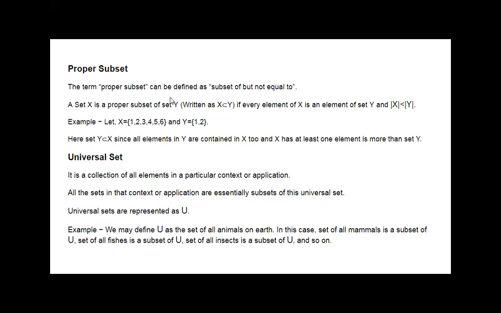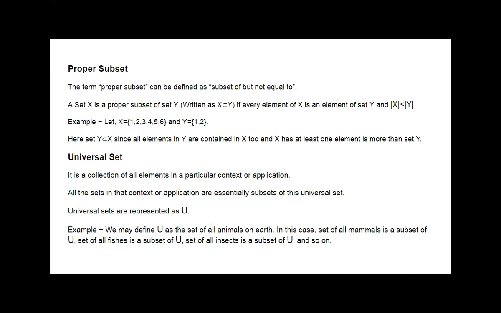The term proper subset can be defined like this: a set X is a proper subset of set Y, written like this, if every element of X is an element of Y, and the cardinality of X is less than the cardinality of Y. Here for proper subset, we can see the example: X is equal to 1, 2, 3, 4, 5, 6, and Y is equal to 1, 2.